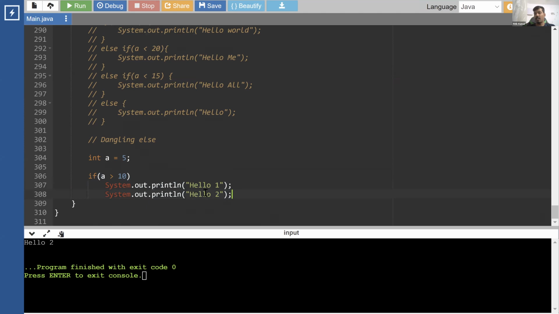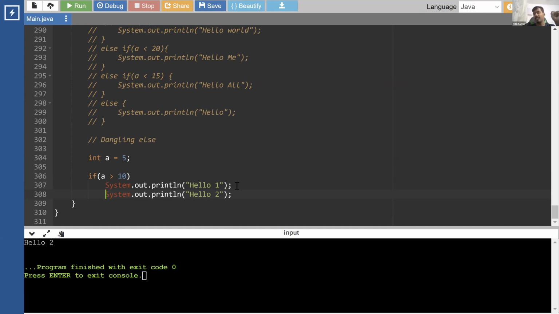This is no more a part of the if, only one statement is. It doesn't matter if we put spacing so that it looks aligned, however you have put it. This is the same as writing one if-else and one statement separately. Understood? First thing: if you don't have curly brackets, only one statement becomes part of it, the immediate statement written just under the if. Anything after it is not a part of it.